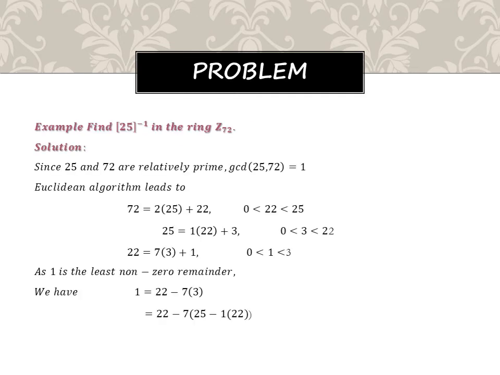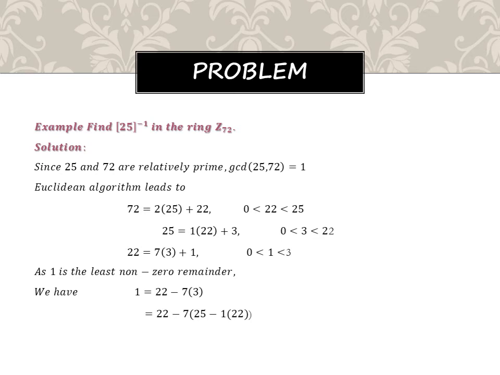We'll discuss one problem based on rings. Find 25 to the power minus 1, that is 25 inverse, in the ring Z72. We could not write Z72 as 0, 1, 2, 3, 4 and so on up to 72. It is highly difficult, right? For solving that, you take the numbers 25 and 72 and find the GCD. Fortunately, the GCD of 25 and 72 is 1, because these two numbers are relatively prime.